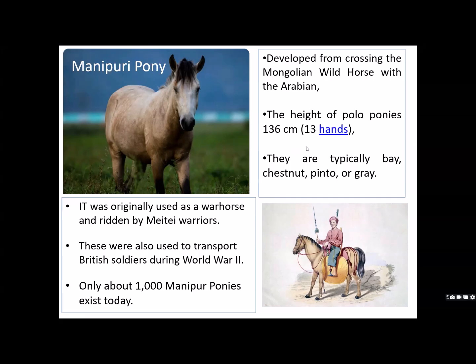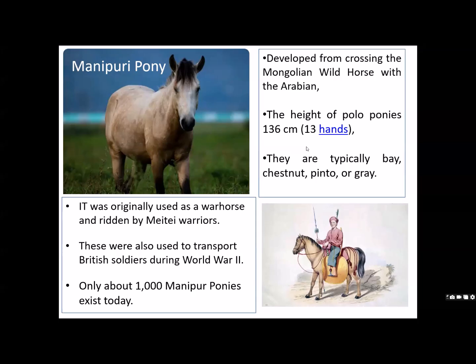Meitei group, you must have seen recently as well. Meiteis and Kukis — Meiteis are mostly considered warriors. They were using this Manipuri pony for safeguarding their area. Okay, and this horse was also used mainly for the transport of British soldiers during World War II, which happened in that area also.